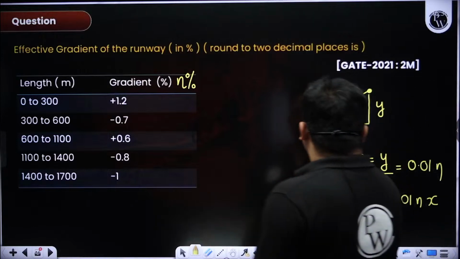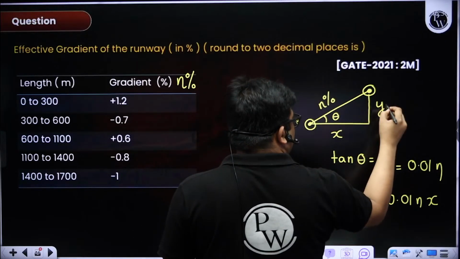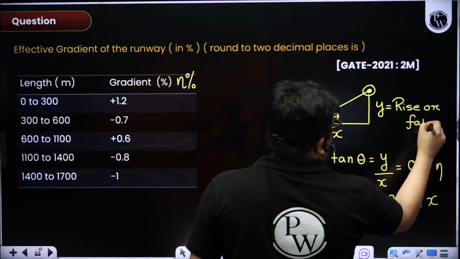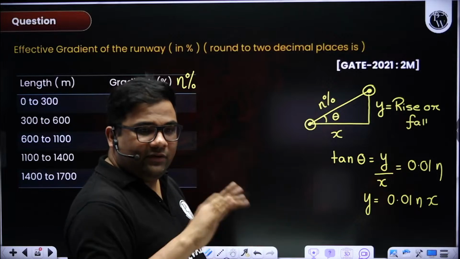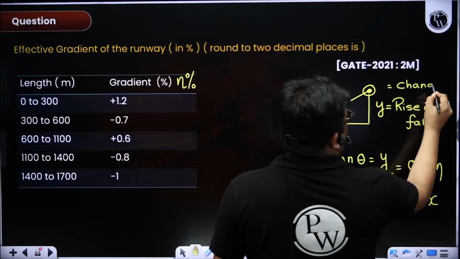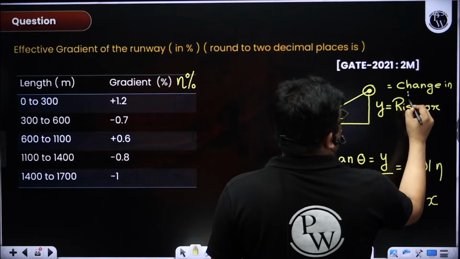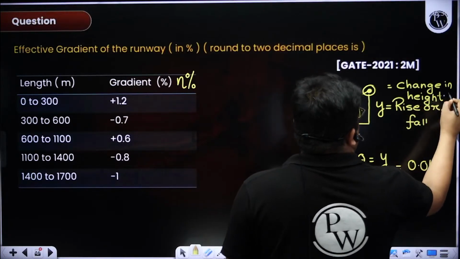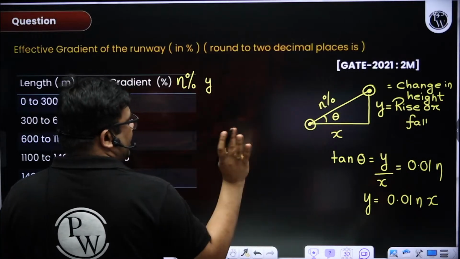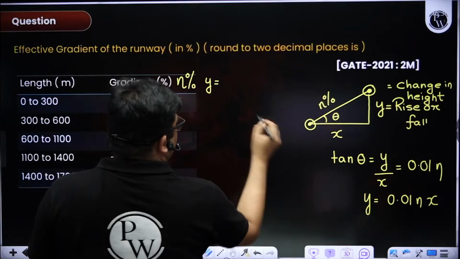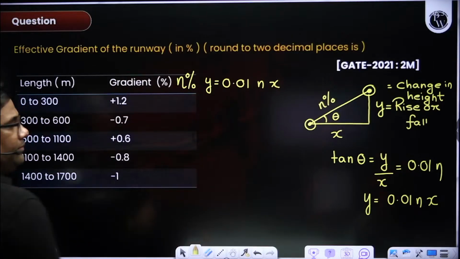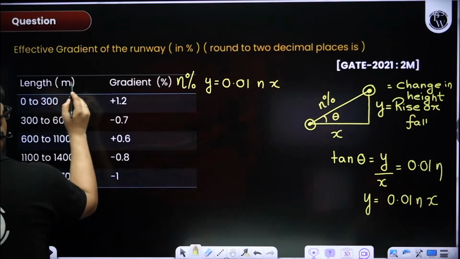And this y is what? When you are going from one point to another point, this y is the rise or fall. If it is a negative gradient, I will get a rise. If it is a positive gradient, I will get a fall. So this is the change in height or elevation. Whenever they are giving you such a thing, you do it also in the table. You write down this y. Y is equal to 0.01 n into x. This is the n given, and you can find out the x from here.